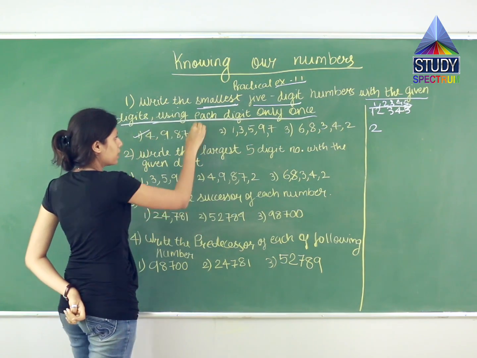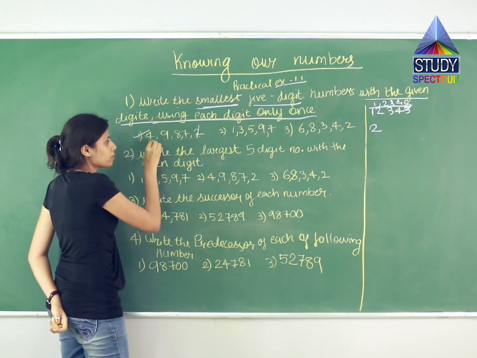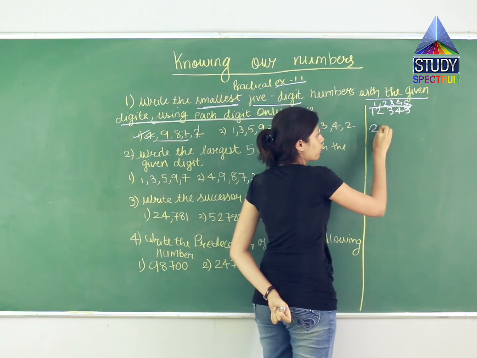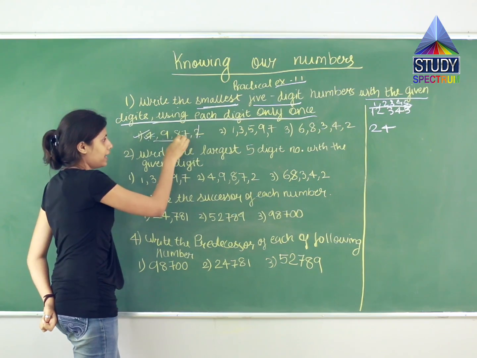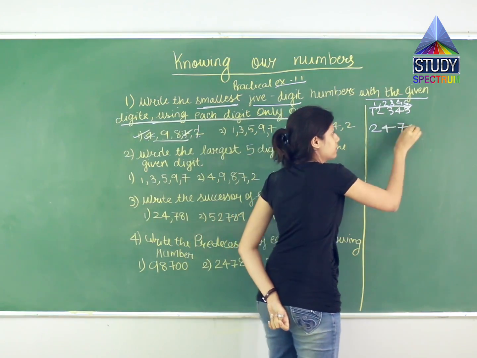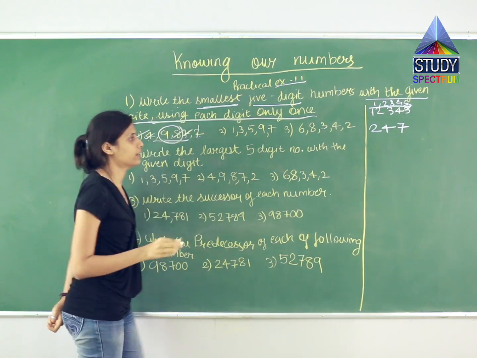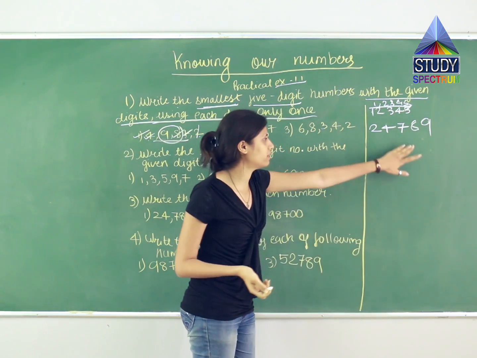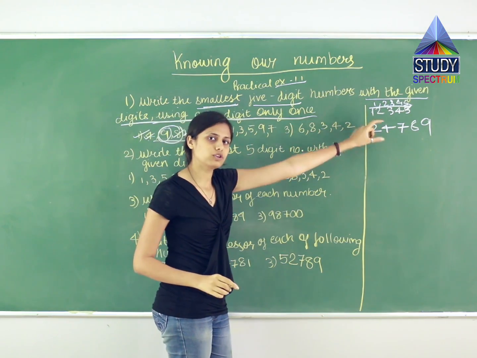Then the another smaller number leaving 2. So we have 4, 9, 8 and 7. Tell me from this 4 which is the smallest number? Yes, it is 4. So I'll write 4. Next smallest number I have 9, 8 and 7. Yes, it is 7. So I'll write 7. Next smallest number available from 9 and 8 is 8. So I'll write 8. And the last number, which is 9, because I don't have any choice. सब numbers खतम हो गए. 9 is the remaining one. So I'll copy it at units place.